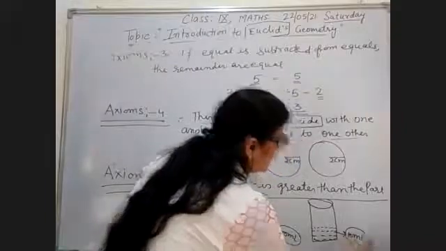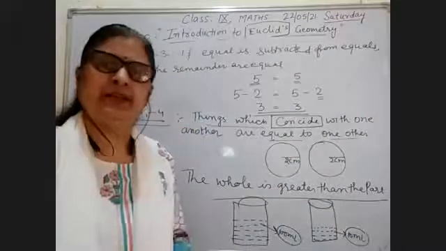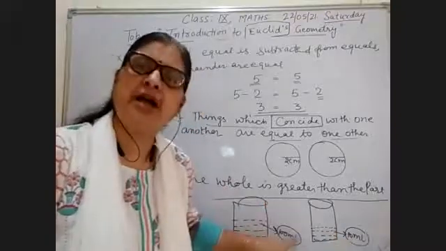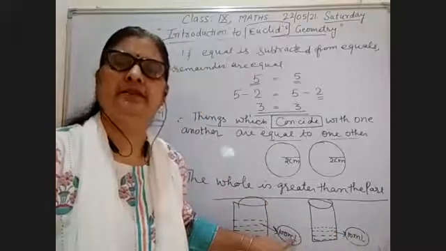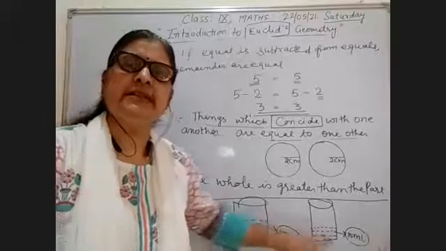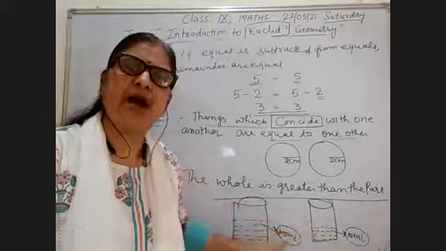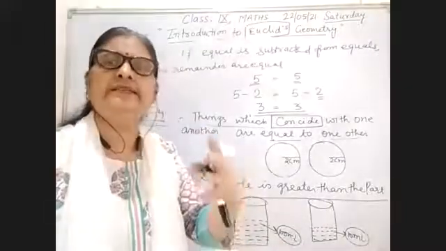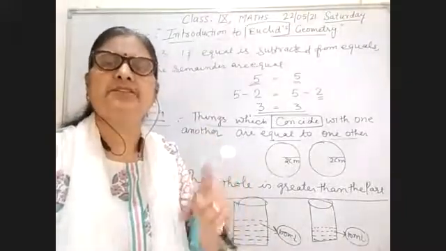Okay, so you can say 10 milliliter is the part of 100 milliliter. You can say like this, whole is greater than the part. What does it mean?